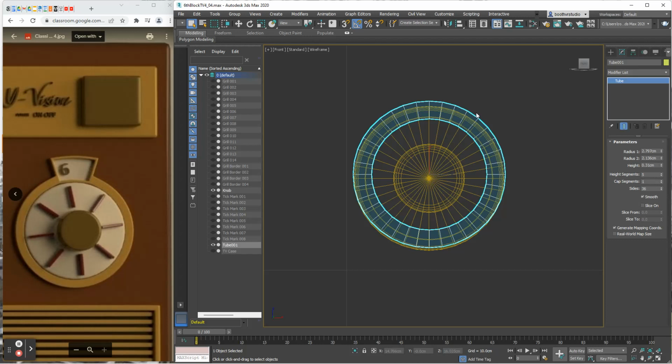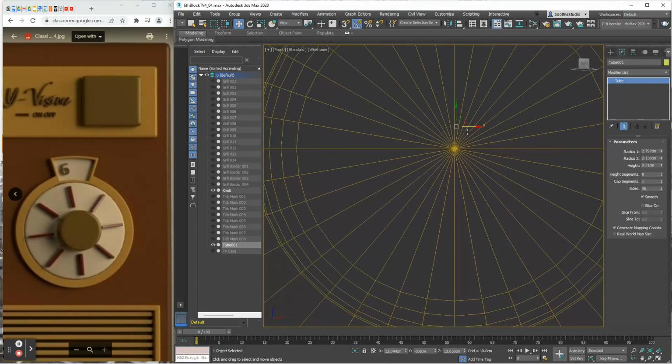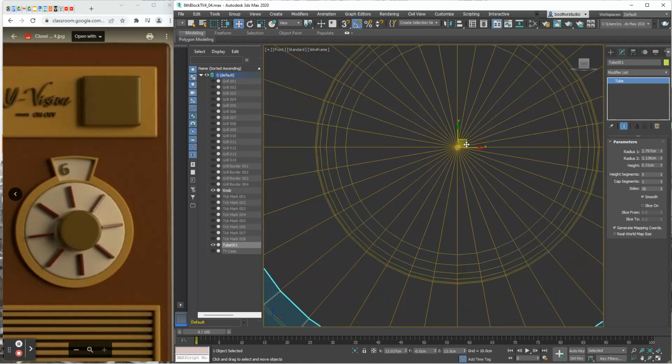There is my tube that I've put in there. And I'm going to get the Move tool, and I want to center this tube right on the button. So I'm centering my tube, centering it right on the button.